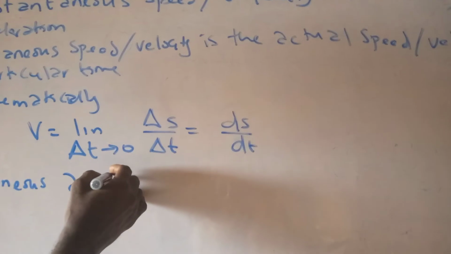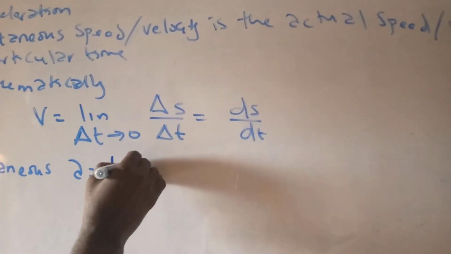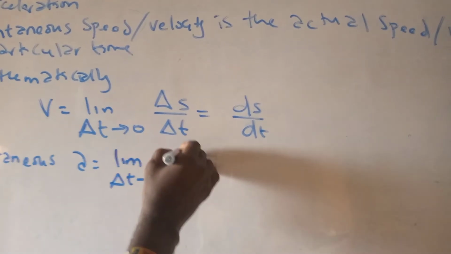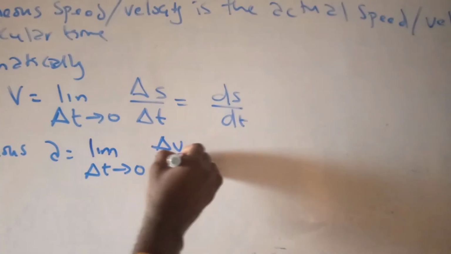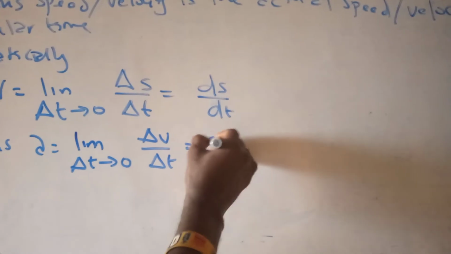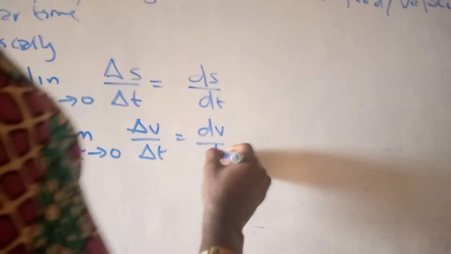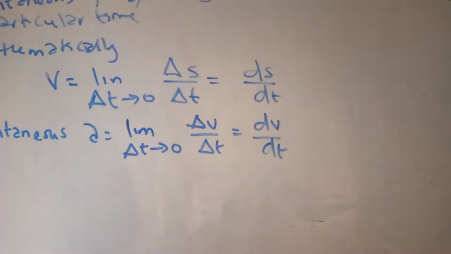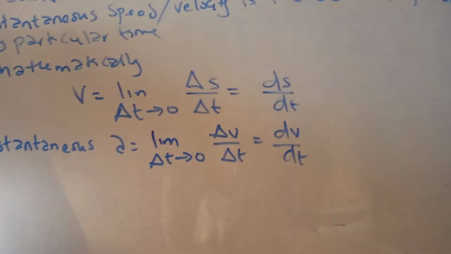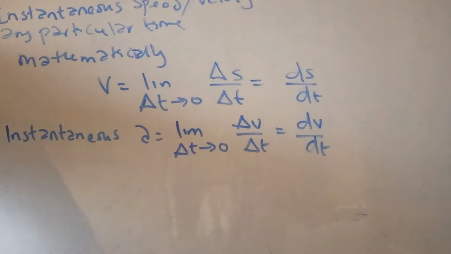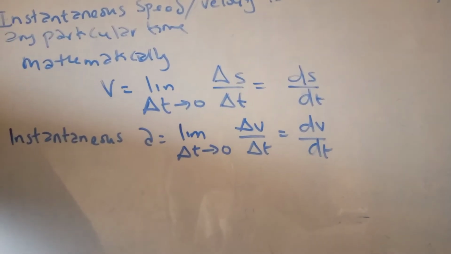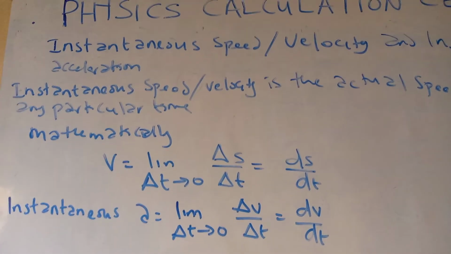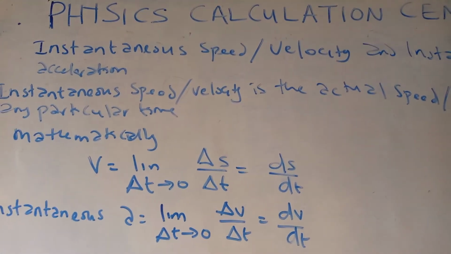So acceleration will now be limit as delta t tends to 0 of delta v over delta t, which equals dv/dt, a small change in velocity over a small change in time. Those are the things you need to understand, and the formulas you need to know for instantaneous velocity, speed, or instantaneous acceleration.